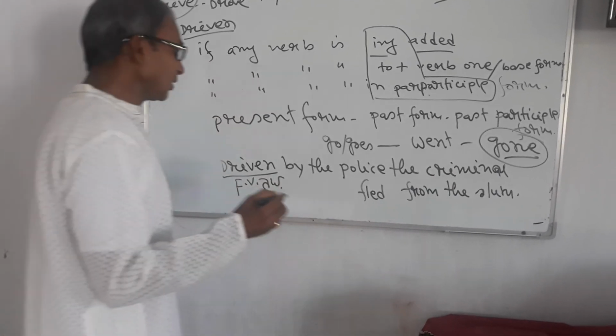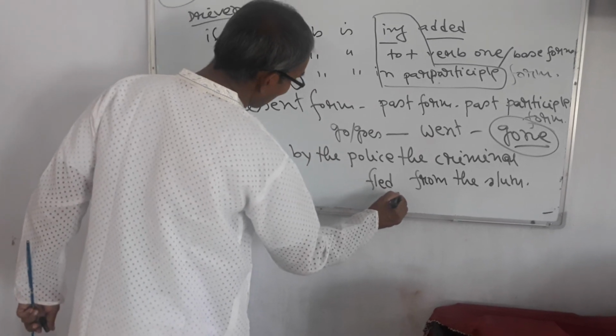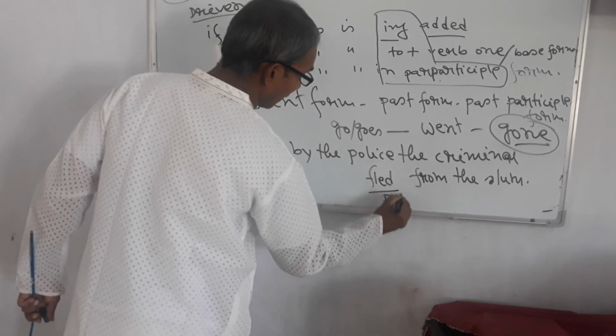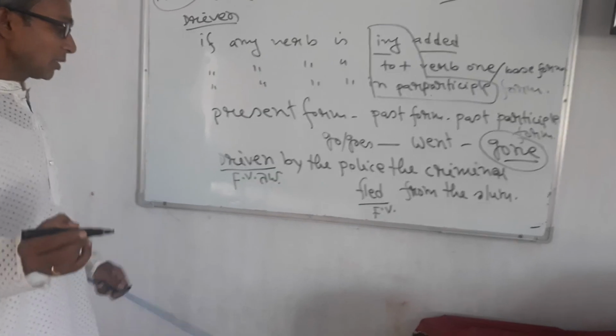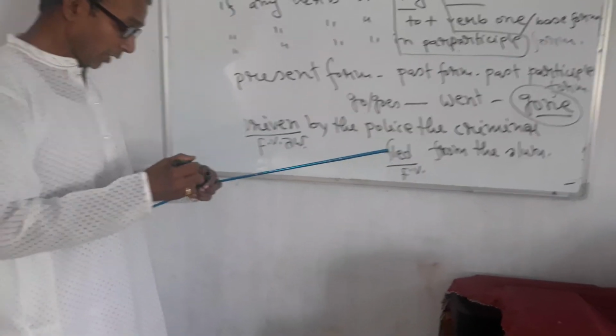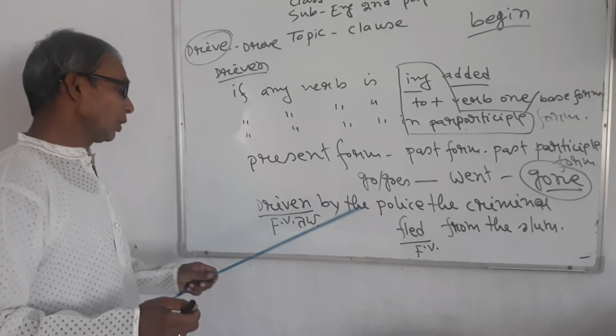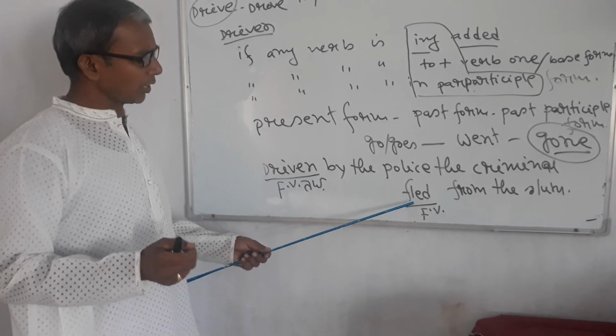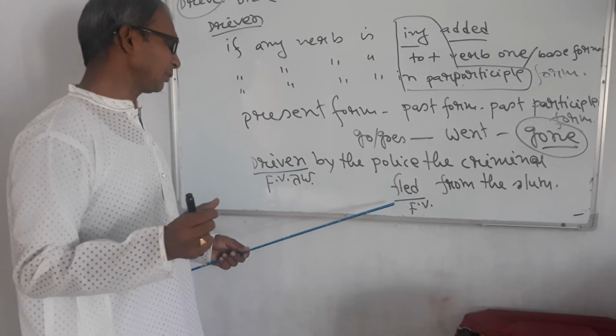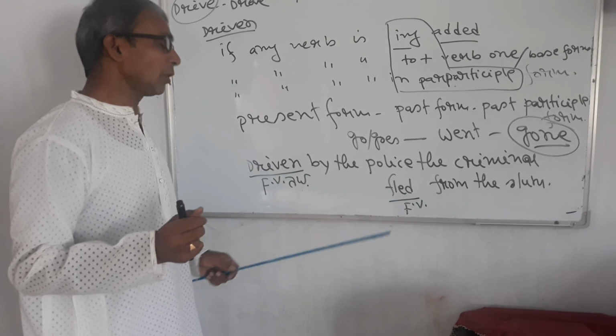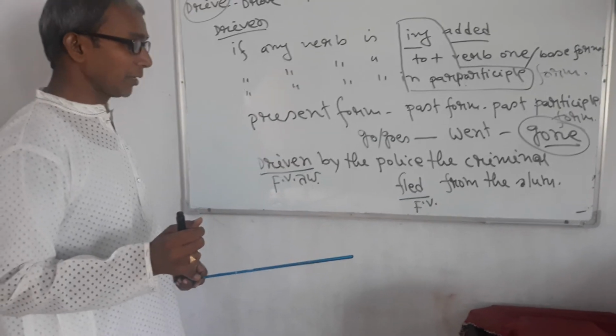But what is the finite verb in this sentence? The remaining verb must be the finite verb. I am going to say again, without a finite verb we cannot imagine a sentence. So this verb is finite. There is another symptom for its identity: because it is in past form, and a past form is always a finite verb.